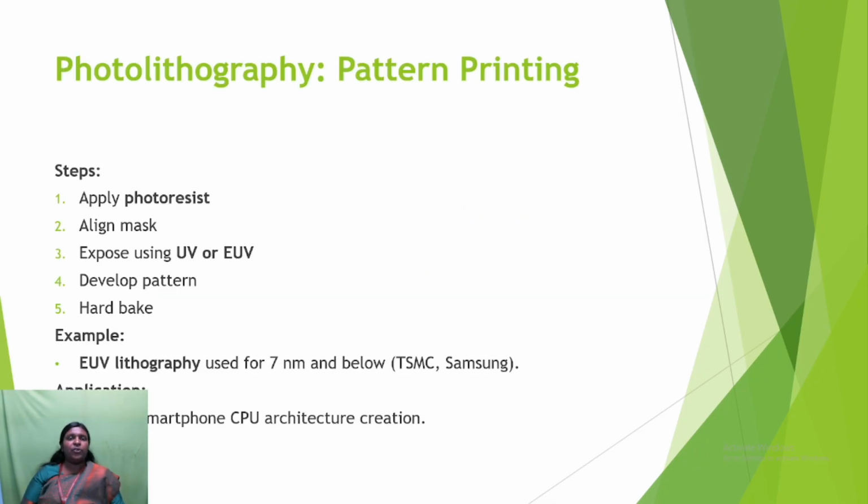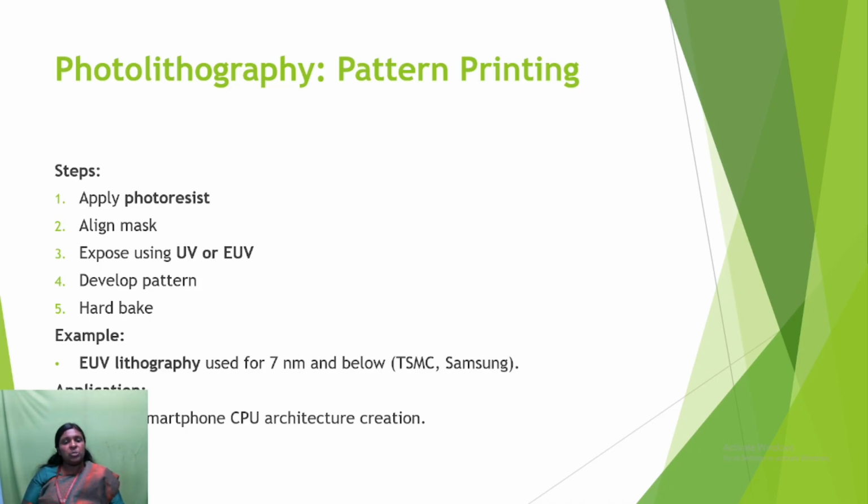And the next step is photolithography, which is also called pattern printing. Here the photolithography steps are given. The first step is we apply the photoresist, then you align the mask, then you expose the wafer to the UV, and next you develop the pattern. Next you put it in the furnace, a step called hard bake.